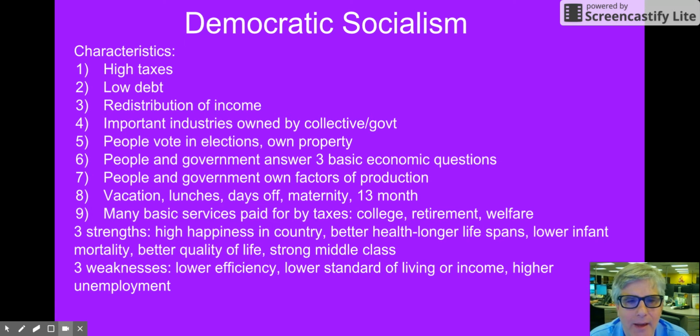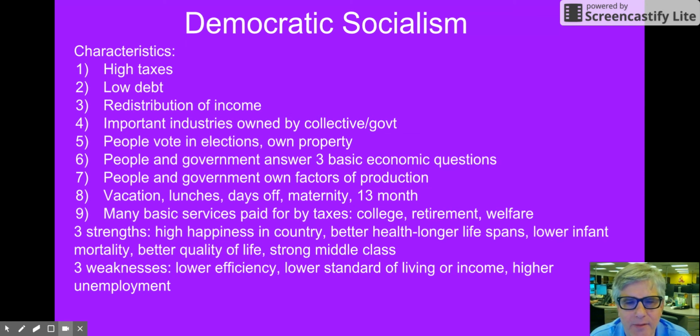In England, they own the airlines. That's British Airways, or the coal industry. In France, it's the nuclear industry, or it might be the airlines. So important industries are owned by the government, and then everybody else can own their own small business or something that's not as important. People vote in elections and they own their own property.